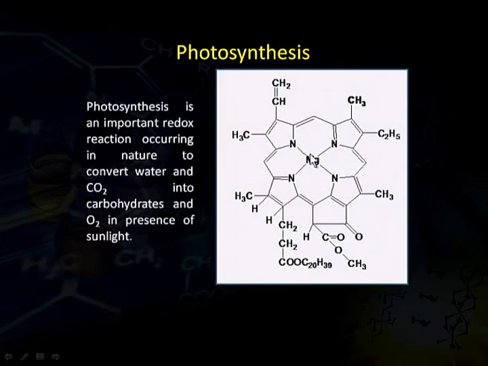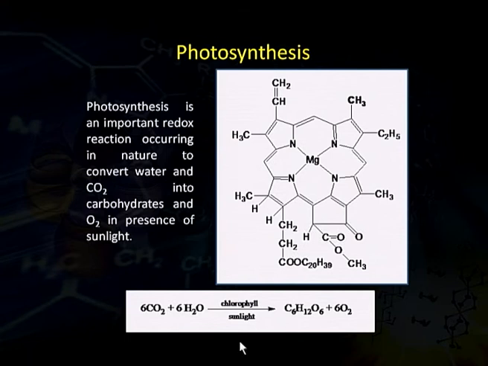What is photosynthesis? Photosynthesis is basically an important redox reaction which is carried out by green plants in nature to convert water and carbon dioxide into carbohydrates, that is starch, and oxygen in the presence of sunlight. Chlorophyll is a green pigment which is present in the leaves of plants and which helps in carrying out the process of photosynthesis. This chlorophyll is made up of a porphyrin in the center of which a magnesium ion is present.